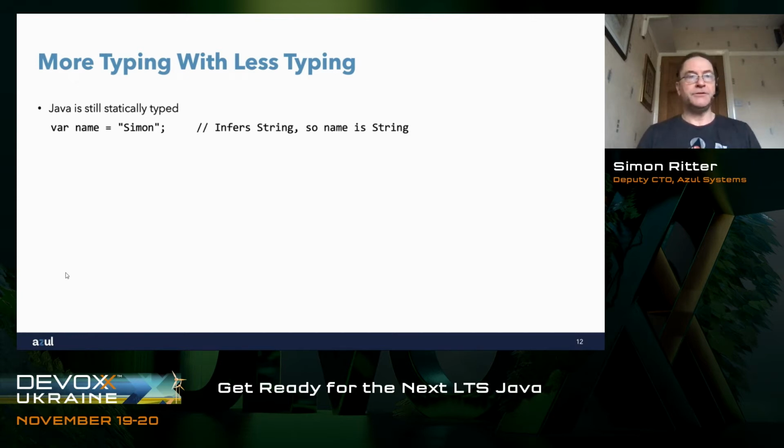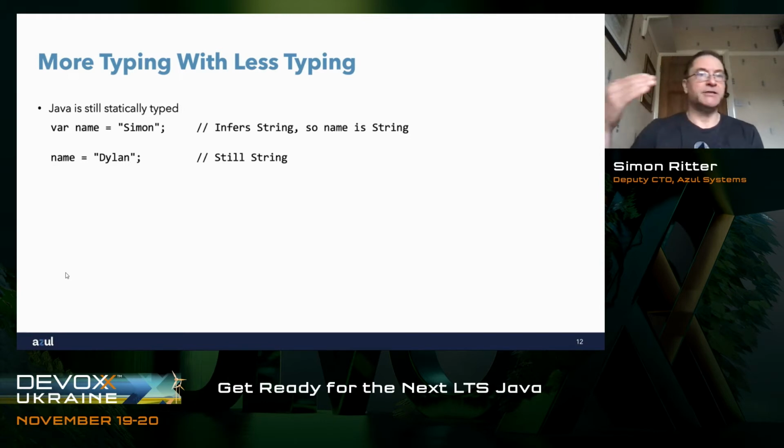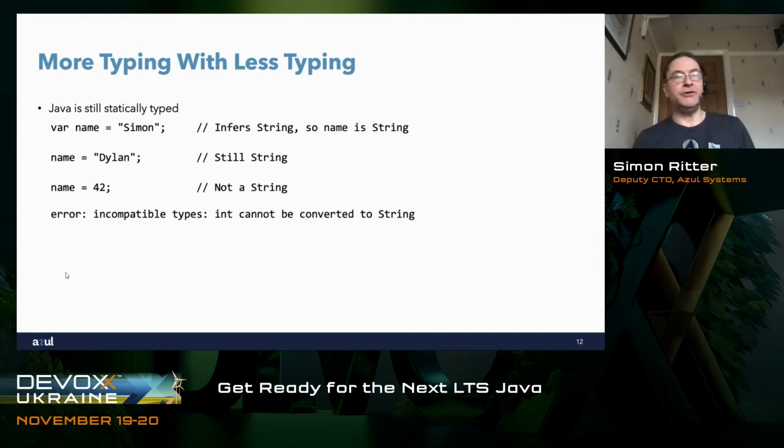In this example here, I've got var name equals Simon. Clearly I've assigned a string literal, so name must be a string. That will be inferred by the compiler. I can change that value so long as I change it to another string. I can say name equals Dylan, it's still a string, it's still the same type, there is no problem with that. However, if I were to try and change name to be 42, 42 is not a string, and even using boxing, I can't convert it to a string. So the compiler will say, no, hang on, it's an incompatible type, int can't be converted to string.